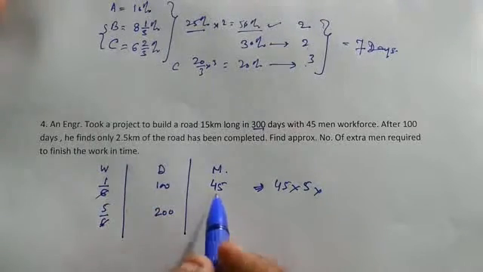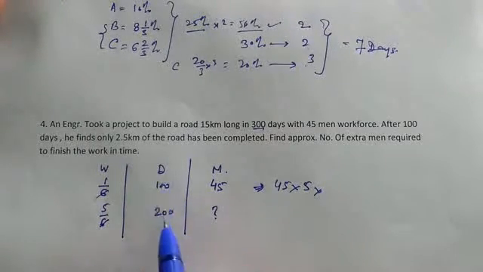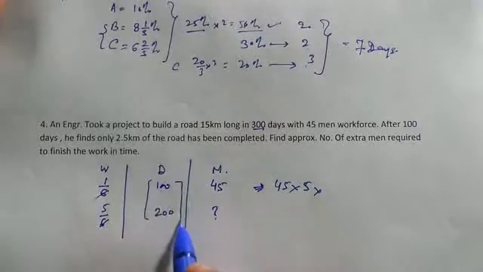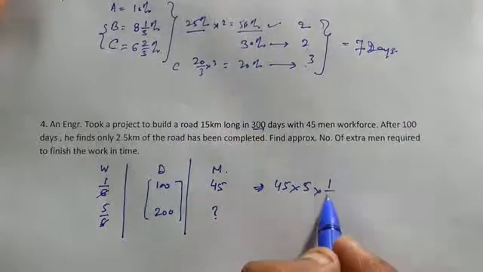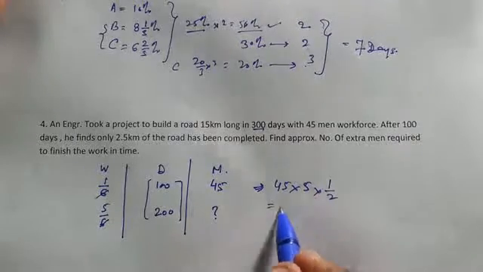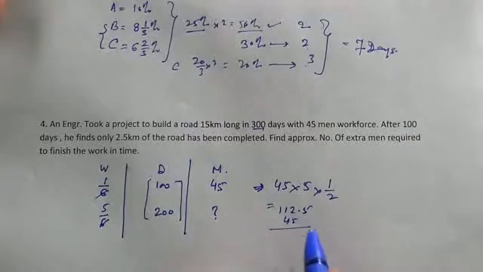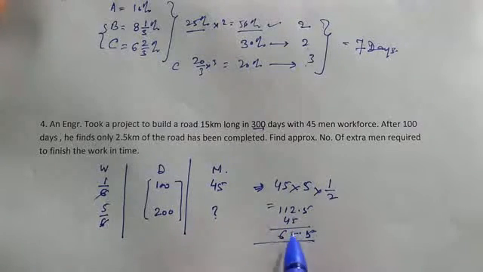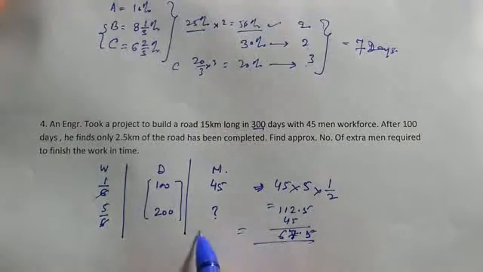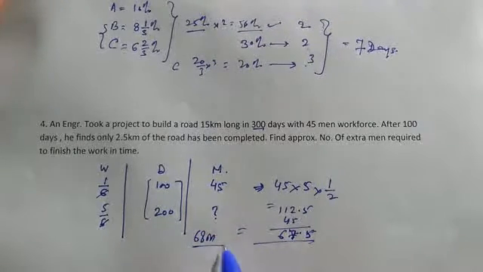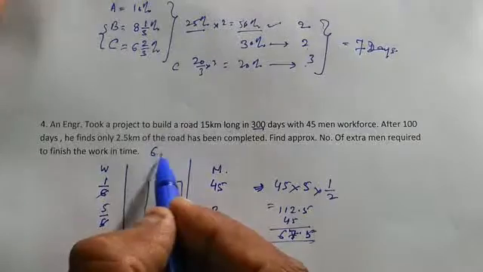Now let us see days. 45 men, 100 days. But if we increase the number of days, that means we need fewer men. So the fraction from here will be 100 upon 200, or 1 upon 2. Solving this, we get 112.5. So 45 men are already there, so we can just cancel it. 112.5 minus 45 is 67.5, or approximately 68 men more are required, because 45 we have. So the answer is 68 men.